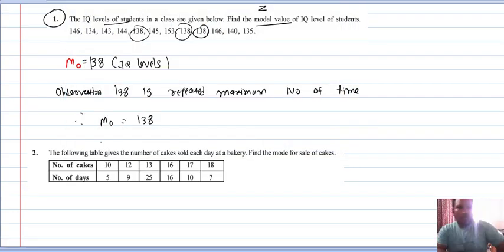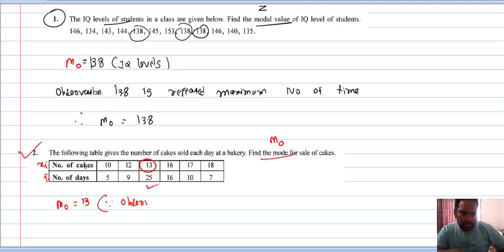Okay, question number 2 now. Be attentive everyone. The following table gives the number of cakes sold each day at a bakery. Find the mode, underline mode and mark it as Mo for the sale of cakes. Now the number of cakes is marked as xi and the number of days as fi. Now tell me which observation has the highest frequency. So see, observation 13 has the highest frequency. So here our mode will be 13,